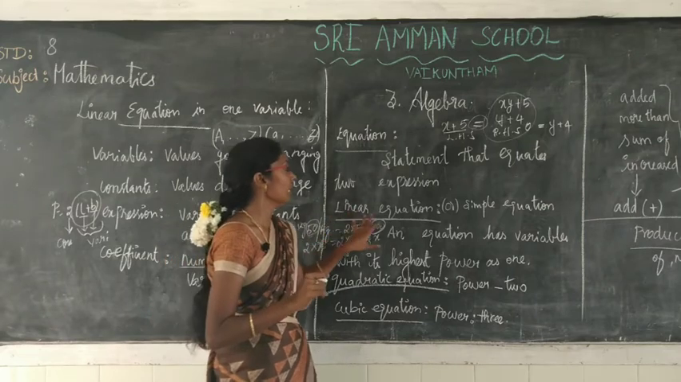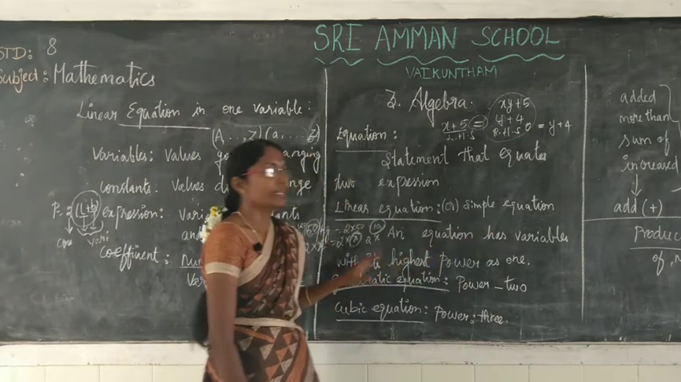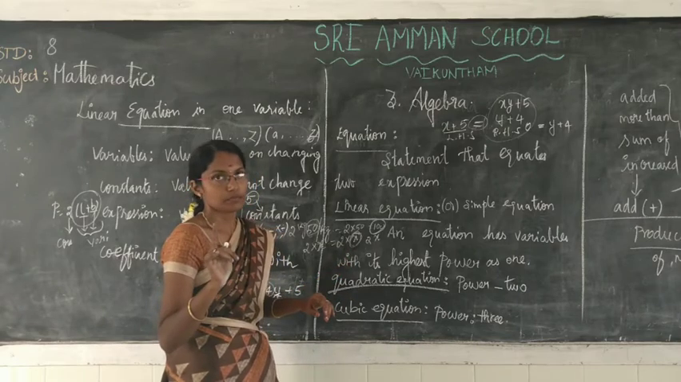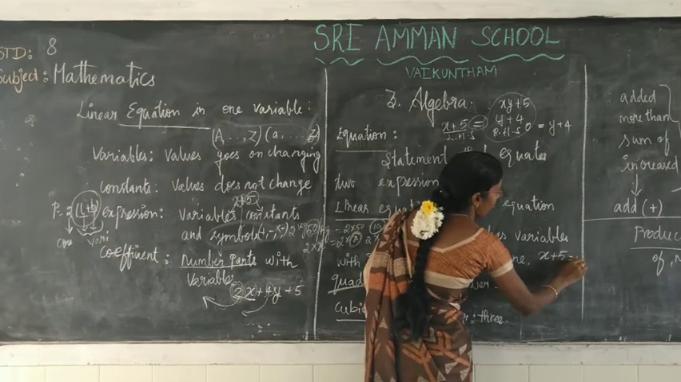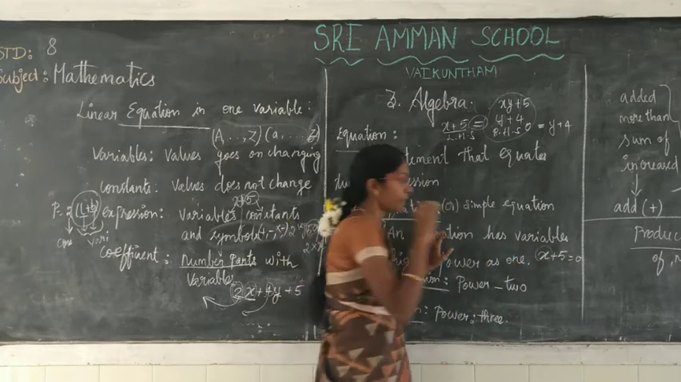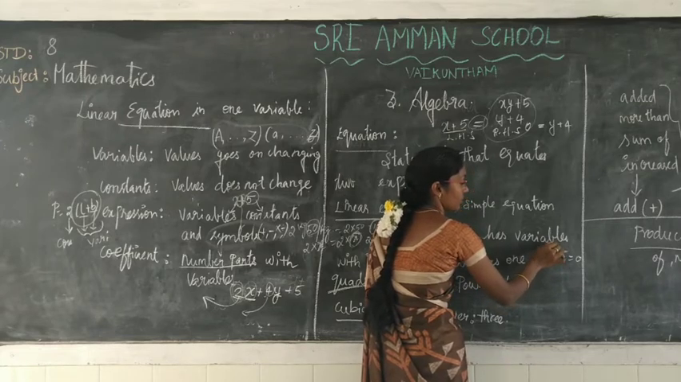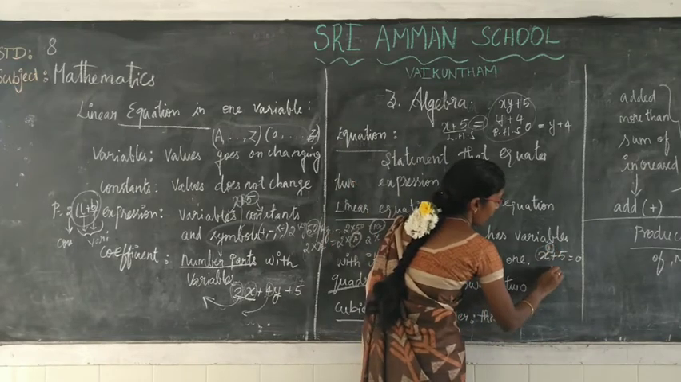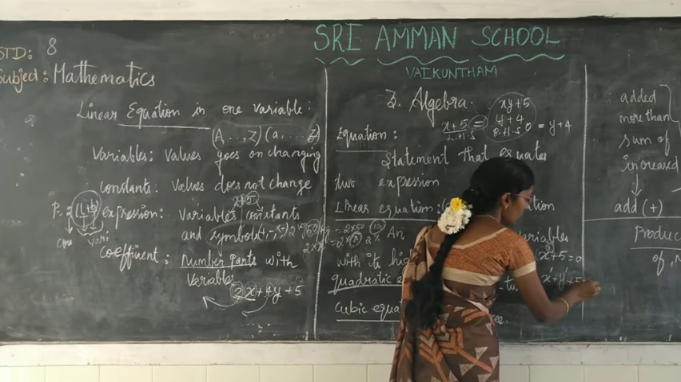Next one, linear equation. It is also known as a simple equation. A linear equation means an equation has variables with highest power 1. For example, x plus 5 equal to 0. That is the variable. What is power? Power means the variable is raised to a power. This power may be 1: x power 1, y power 1, plus 5 equal to 0.